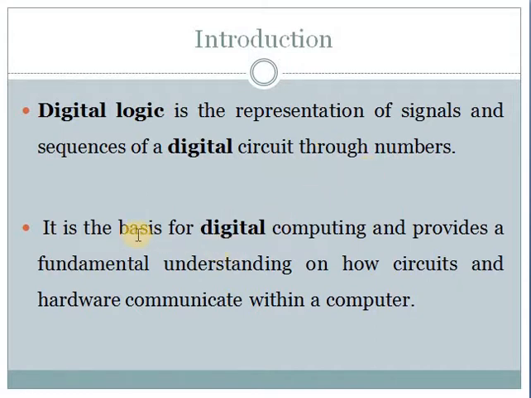Next thing is, it is the basis for digital computing and provides a fundamental understanding of how circuits and hardware communicate within a computer. So digital logic is the basic thing for understanding how circuits and hardware communicate within a computer.